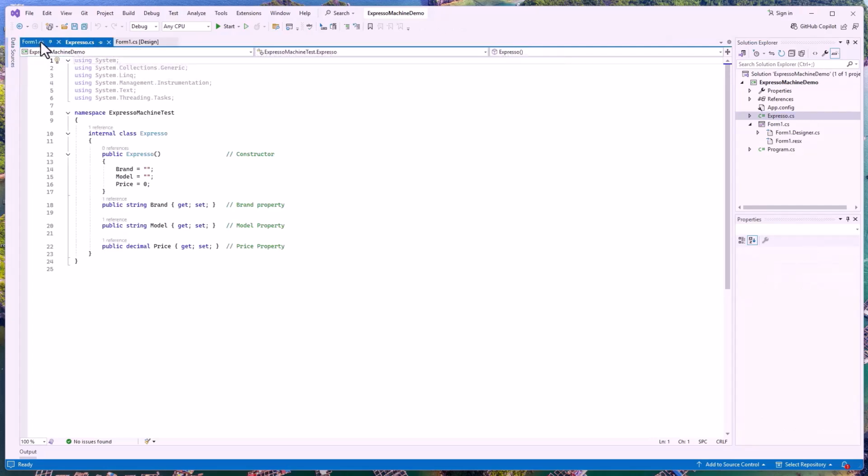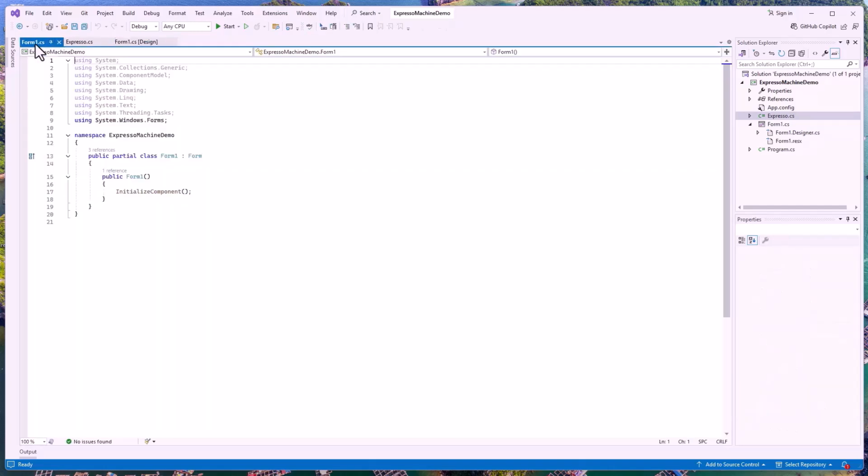So great. I also want to go to my form now. And you can see, before we do that, our namespace, Expresso machine test is what it says here. But it's Expresso class, looking good. All our pieces are there. So we can use this class we created elsewhere and make use of it. There's our design. Go to our form.